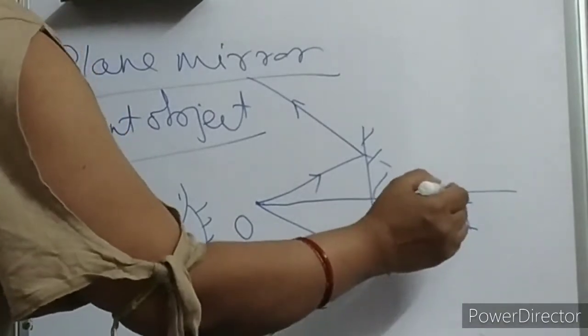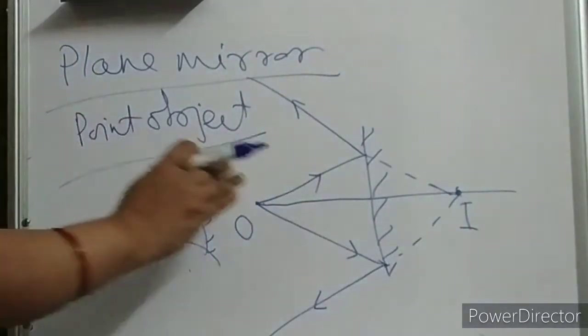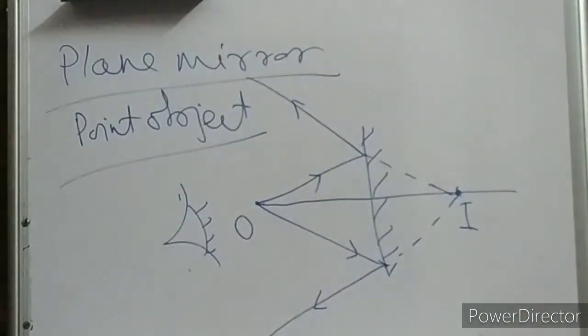This is your image, children. So the image is formed inside the mirror. When you are standing in front of your dressing table mirror, what are you observing? You are observing your image just inside the mirror, backside of the mirror.